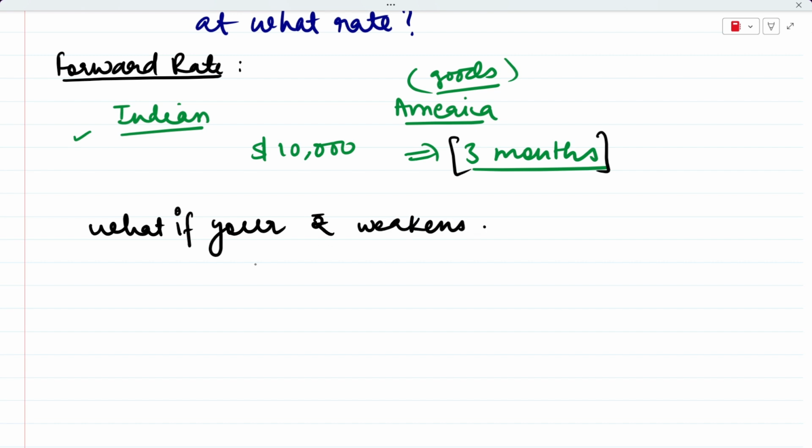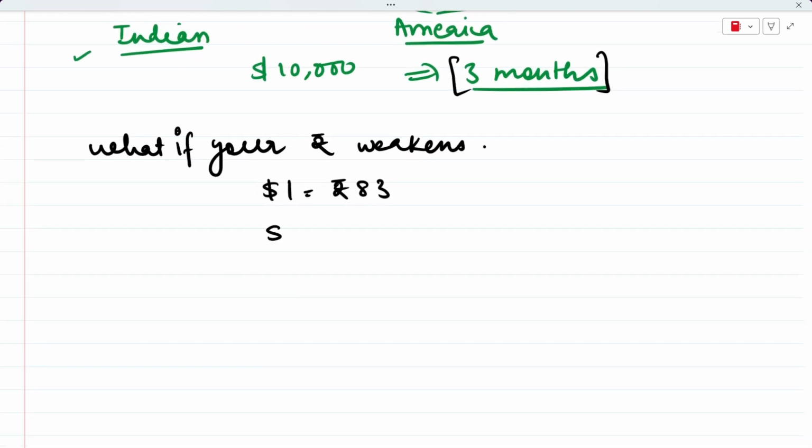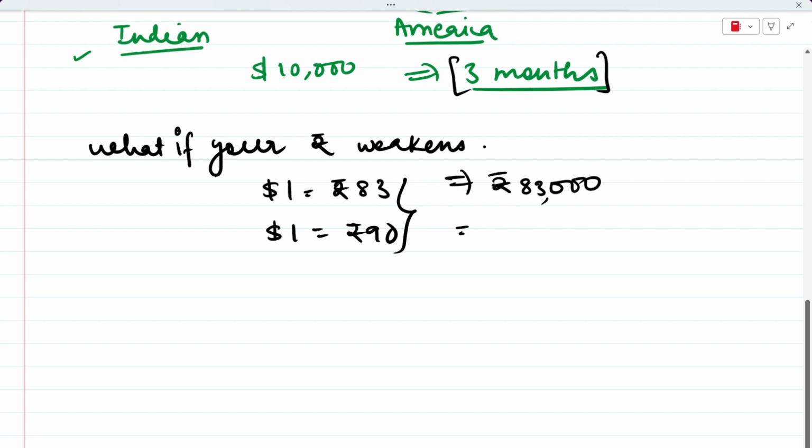Because imagine that today the exchange rate is $1 equal to rupees 83, but after 3 months we have a situation where $1 becomes rupees 90. So if I'd ordered goods worth $10,000, then I had to pay 83,000 rupees. But now if my rupee weakens and it becomes 90 rupees for $1, now I'll have to pay 90,000, right? So your concern is that what if my rupee weakens within these 3 months? You will be at a loss, right?